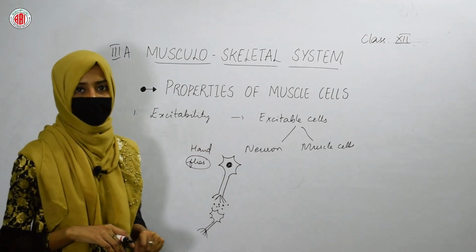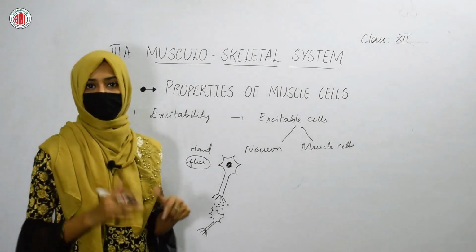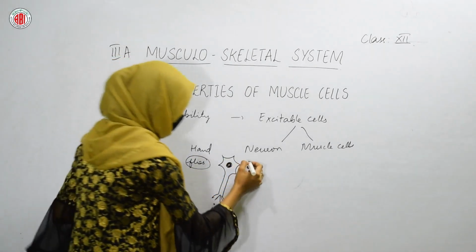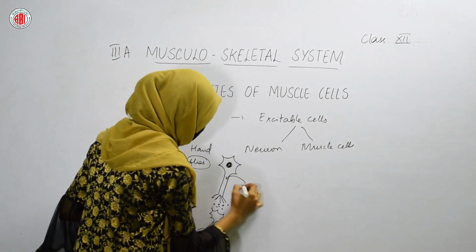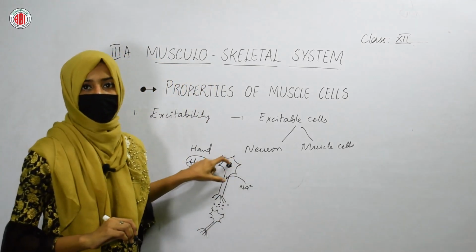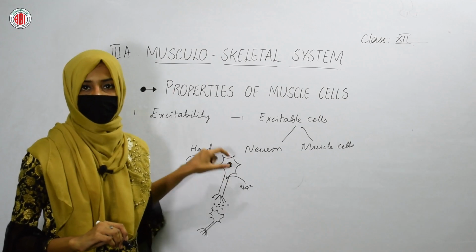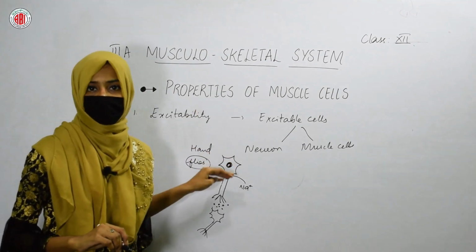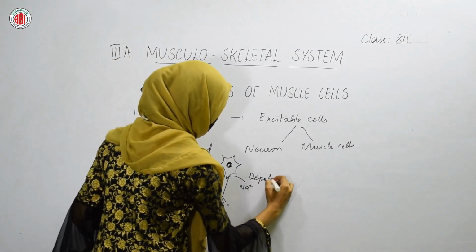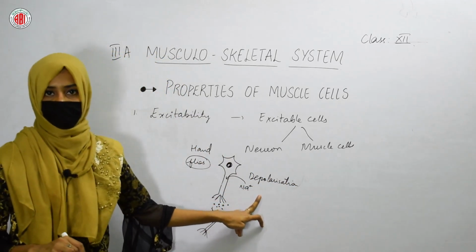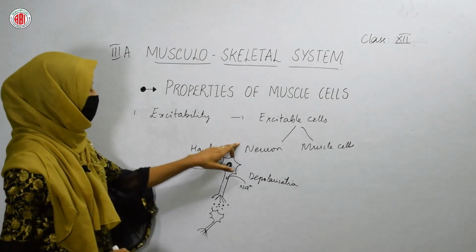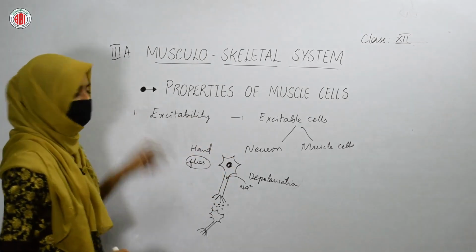How does it get excited? Whenever any sense of feeling is to be generated, these neurons take up the sodium ions which are present in the fluid. When these sodium ions enter the nerve cells, they can generate the signal due to depolarization. Taking up the sodium is called depolarization. So due to depolarization, these neurons can generate nerve signals. This is how the neurons show the property of excitability.